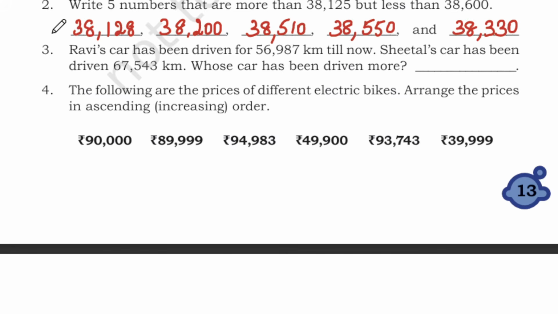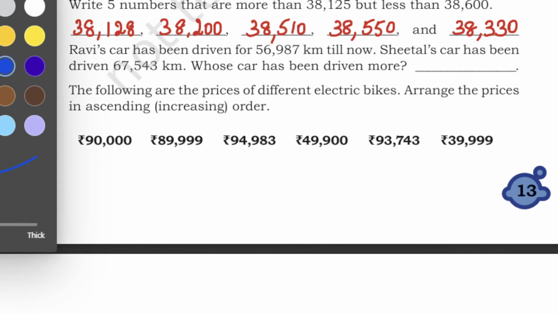I have a cycle and I have taken it for 5 kilometers so far. My sister has a cycle and she has taken 15 kilometers so far. Who has taken the cycle longer? My sister. So 15 is the longest distance travelled by cycle.